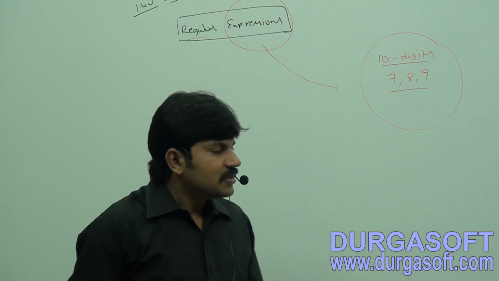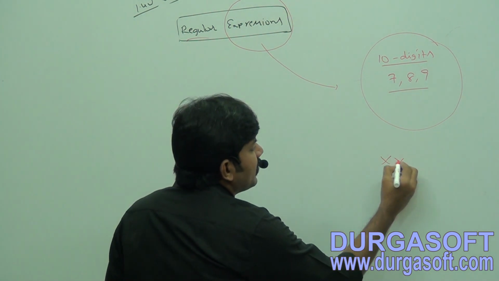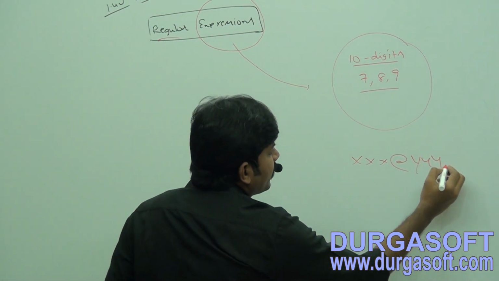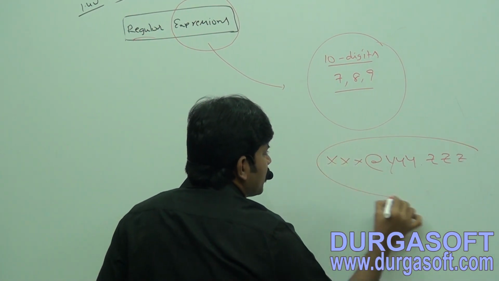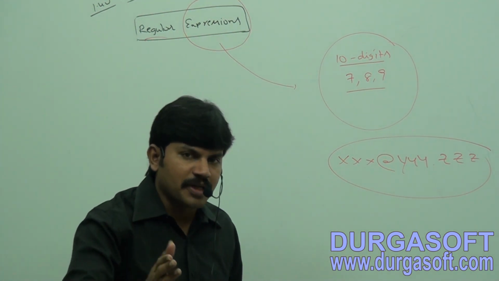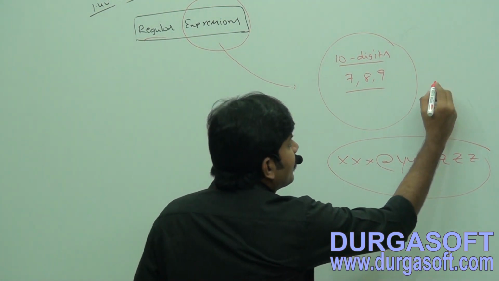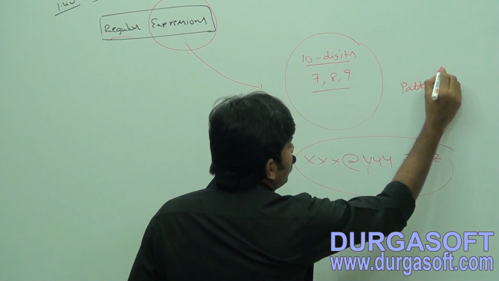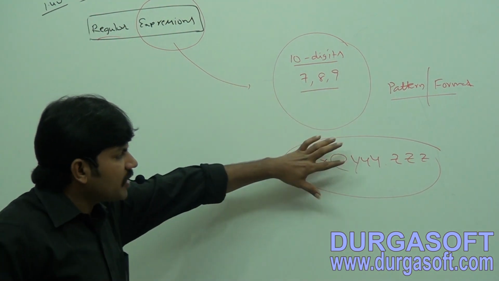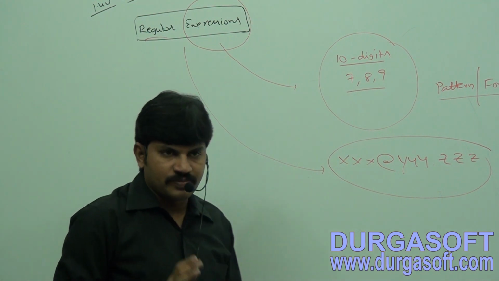Are you getting, right? Similarly, sir, all mail IDs. Do you know every mail ID is something like xxx at the rate yyyy dot z, something like this format. Any mail ID, it may be Gmail or it may be Yahoo, any mail ID is according to this pattern, according to this format only. Are you getting? Pattern or format only. So to represent all mail IDs, I can write a regular expression. Are you getting the point?